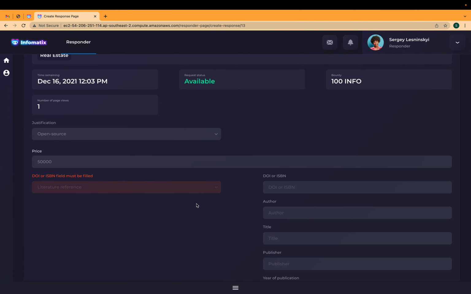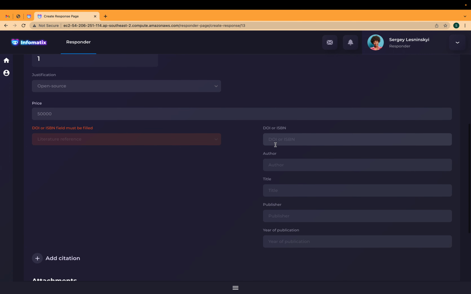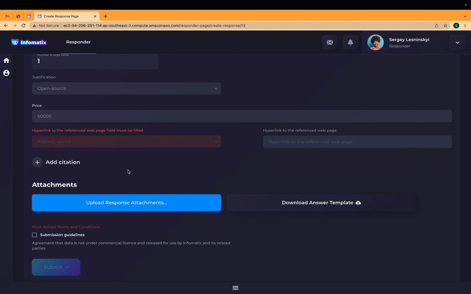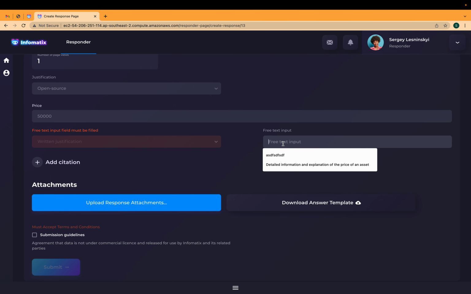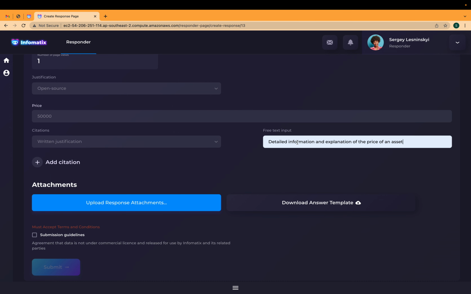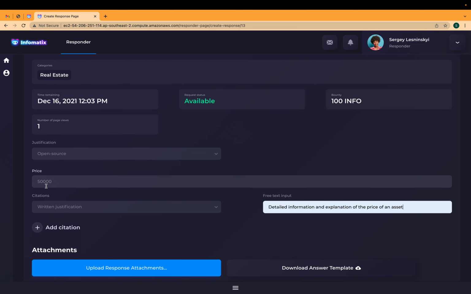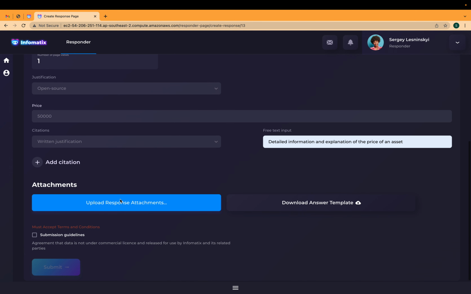Then we need to check the citation. That might be a literature citation, where the ISBN, author, title, publisher, and year of publication need to be provided, a personal reference, an internet resource, or the written justification, which we are going to use for this example, where we provide some detailed information and explanation why we specified this price for this given asset.